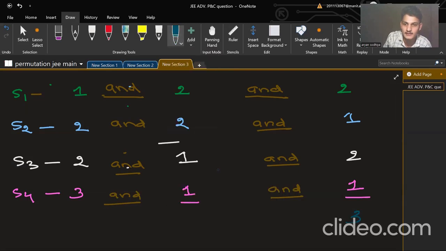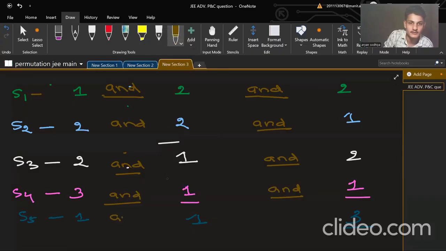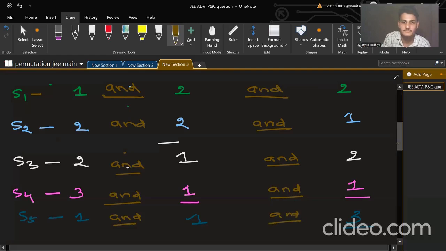He will write three here, one here, and one here. If somebody says, no sir, I like chemistry, I will complete three of chemistry and one from the other two sections. So what will he do? He will do one from here, maths, one from chemistry, and three from physics.